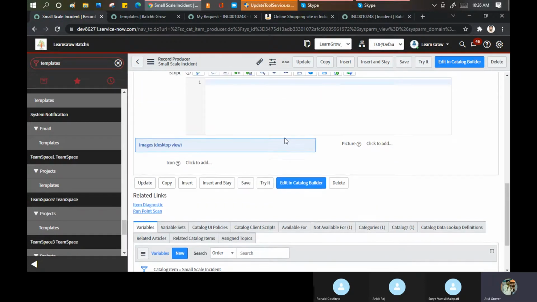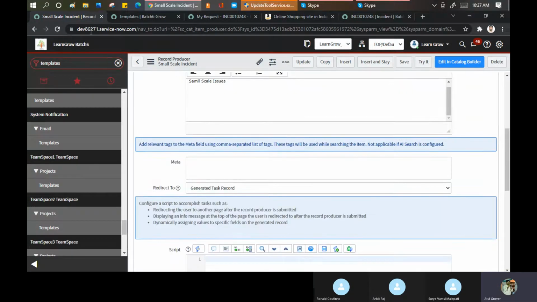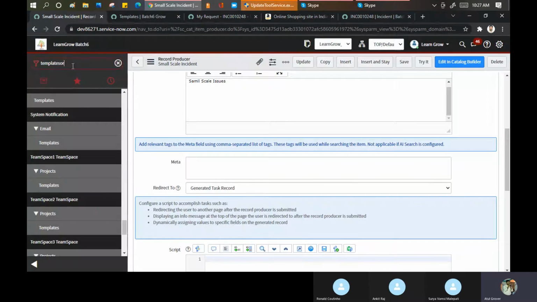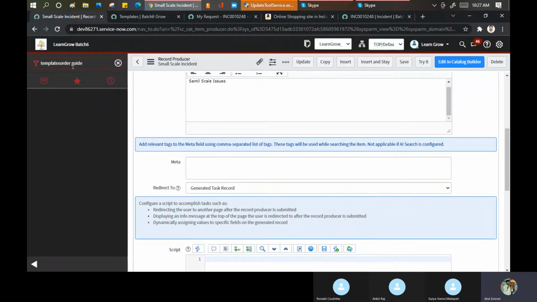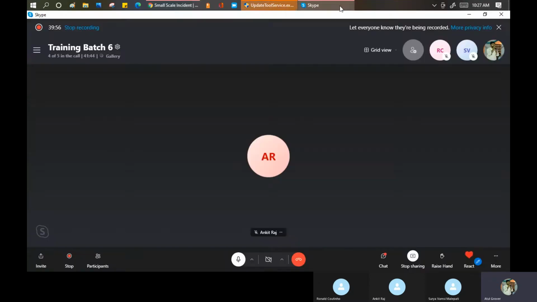Ankit, clear till this point? Yep, thank you. Okay, great. Okay, now let me go to the next point. It's called the order guide. I'll go here and search for the order guide. Basically, why we use the order guide. Surya, you are very silent today. What happened? All fine, all clear? Yeah, clear. Okay.